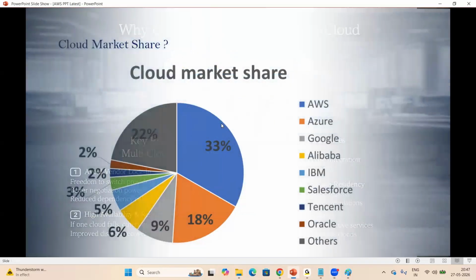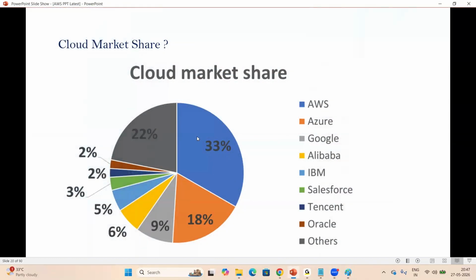Yeah. So cloud market share. AWS occupied 33% of the market share. Azure occupied 18%. Google occupied 9%. Alibaba Cloud occupied 6%, IBM 5%, Salesforce 3%, Tencent 2%, Oracle Cloud 2%. Other small players occupied 22%. AWS is in first place, occupying 33% of the market share.